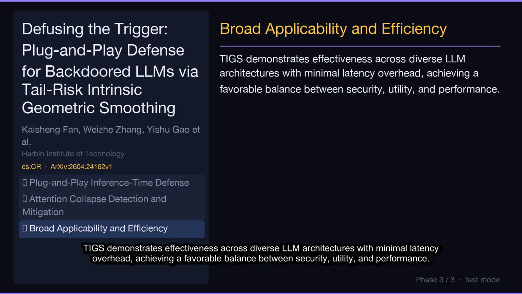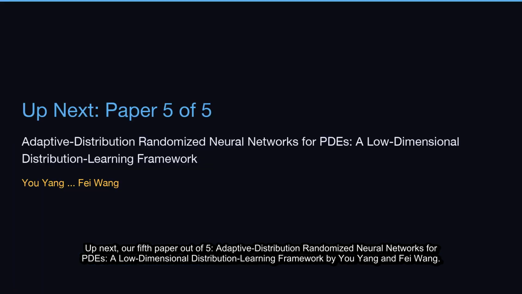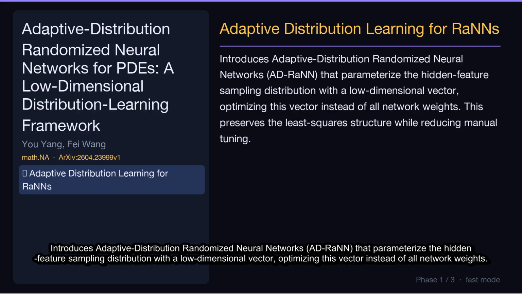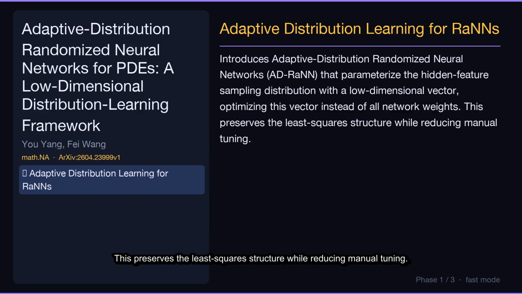Up next, our fifth paper out of 5, Adaptive Distribution Randomized Neural Networks for PDEs, a low-dimensional distribution learning framework by Yu Yang and Fei Wang. Let's break down its key contributions. Introduces adaptive distribution randomized neural networks, ADRANN, that parameterize the hidden feature sampling distribution with a low-dimensional vector, optimizing this vector instead of all network weights. This preserves the least squares structure while reducing manual tuning.